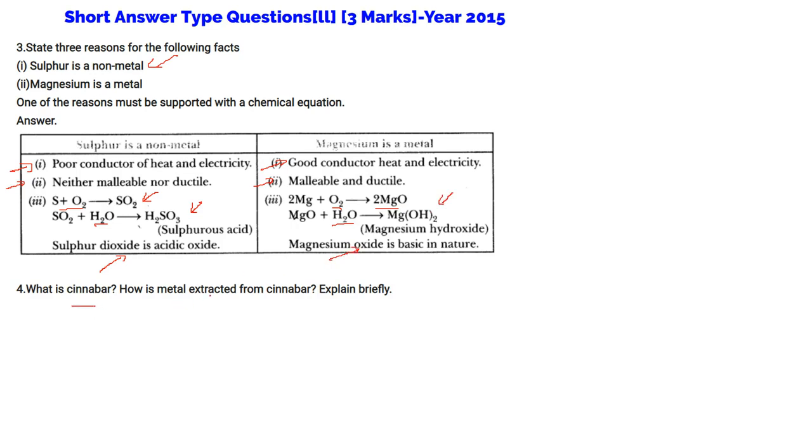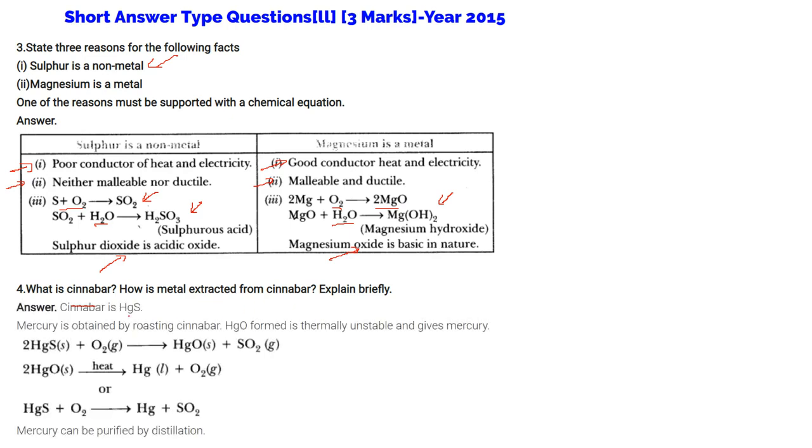What is cinnabar? How is metal extracted from cinnabar? Explain briefly. Cinnabar is nothing but HgS. Mercury is obtained by roasting cinnabar. HgS in oxygen gives HgO. This HgO which is formed is thermally unstable, and with heat it gives you mercury and oxygen. Or HgS can be combined with oxygen to give Hg and SO2. Now this mercury can be purified by distillation.